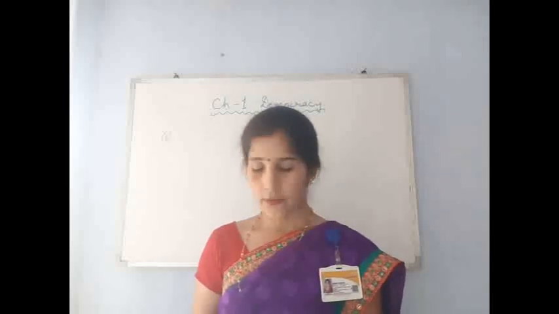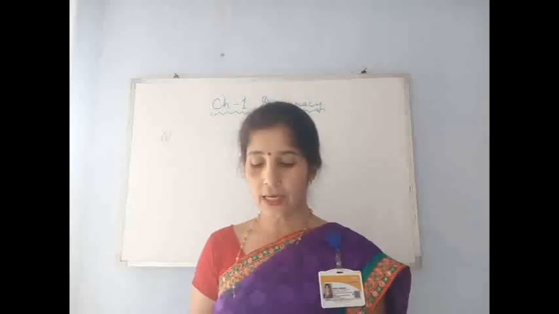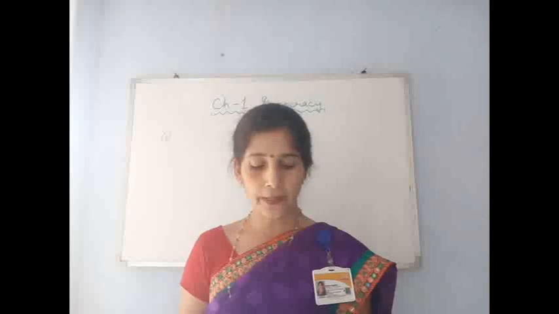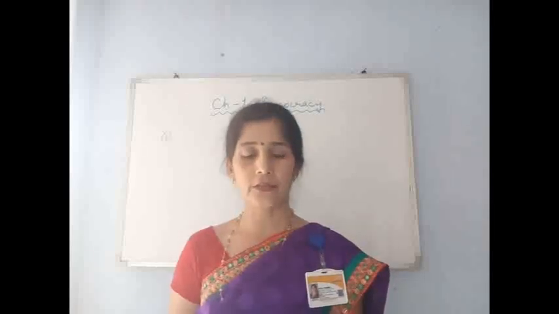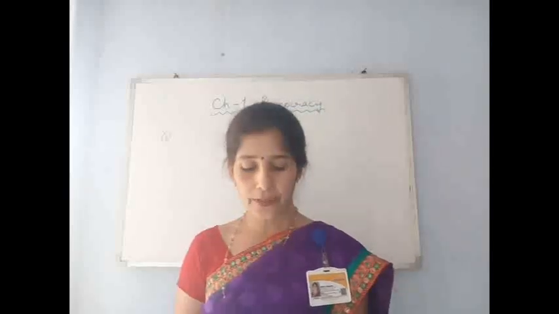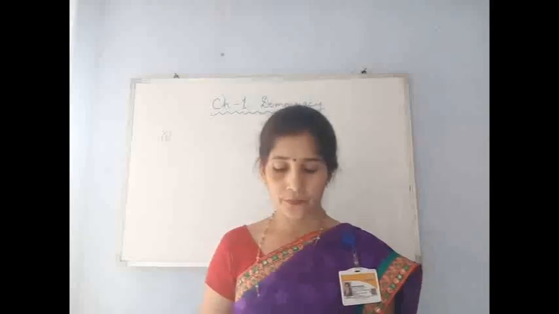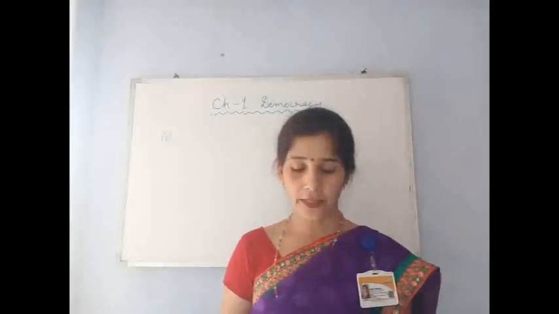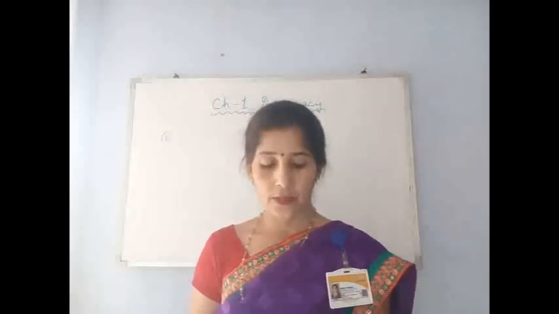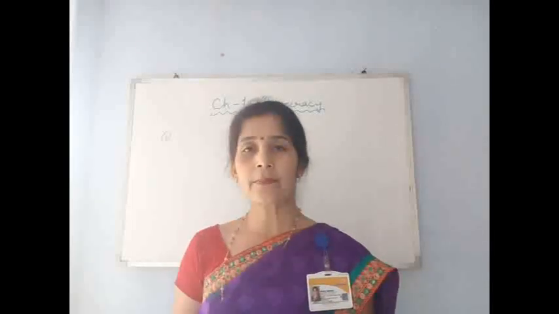Fifth is, dash and dash are two important tools of democracy with which people can shape the destiny of the country. Options are elections and public opinion, rule of law and equality before the law, fixed term government, village panchayats and local institutions. Now the correct option is elections and public opinion.